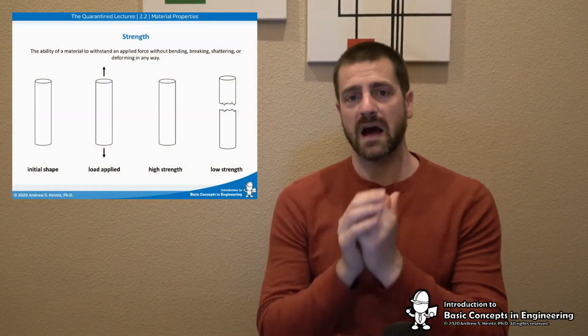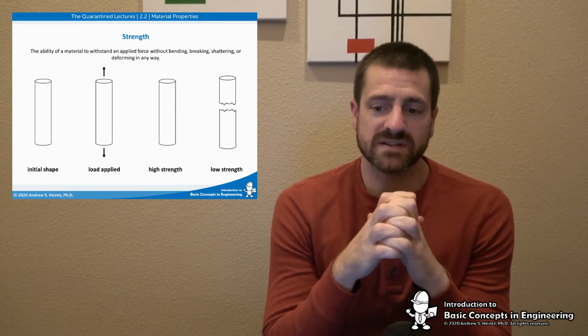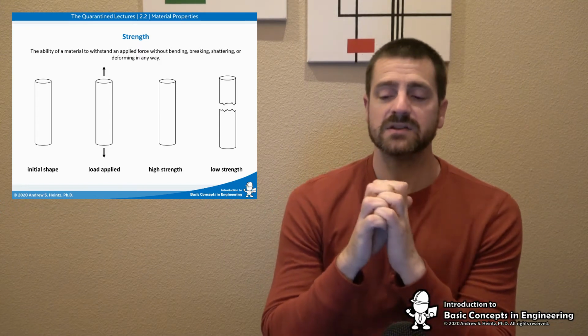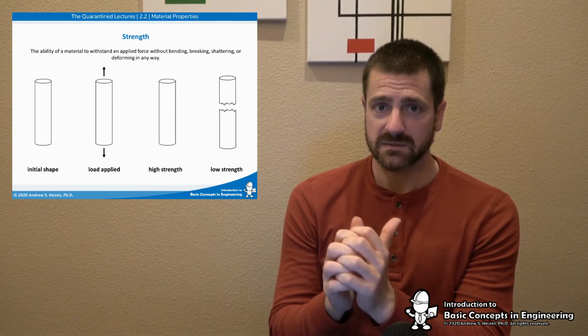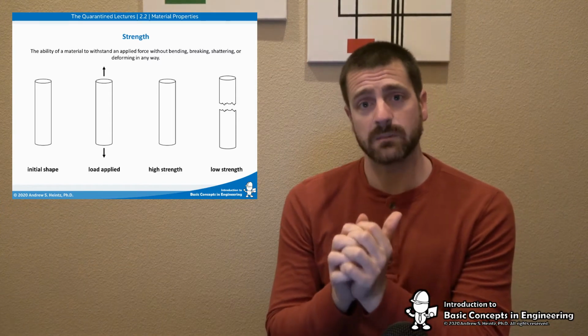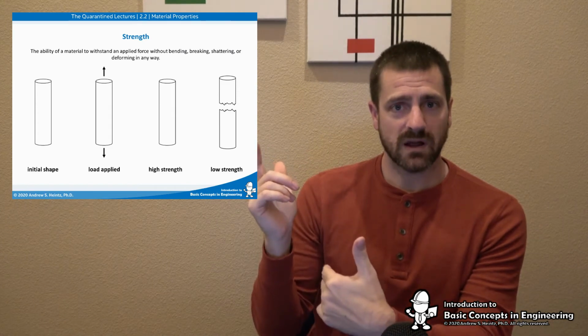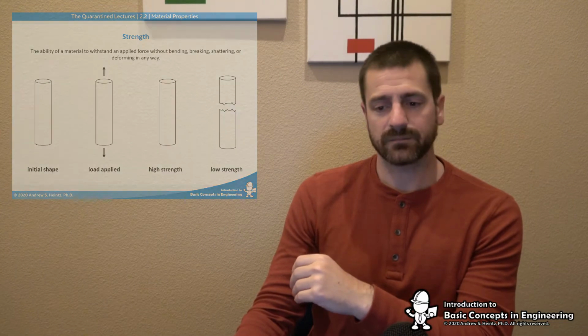So first up, we have strength. How strong is our material? And this is the ability of a material to withstand an applied force without bending, breaking, shattering, or deforming in any way. So fundamentally, what it's saying is, how much force do I have to apply to this material? How much force can this material withstand before it breaks, right? So in the example we're showing here, load is applied, something with high strength will not break, something with low strength will break under the same force.